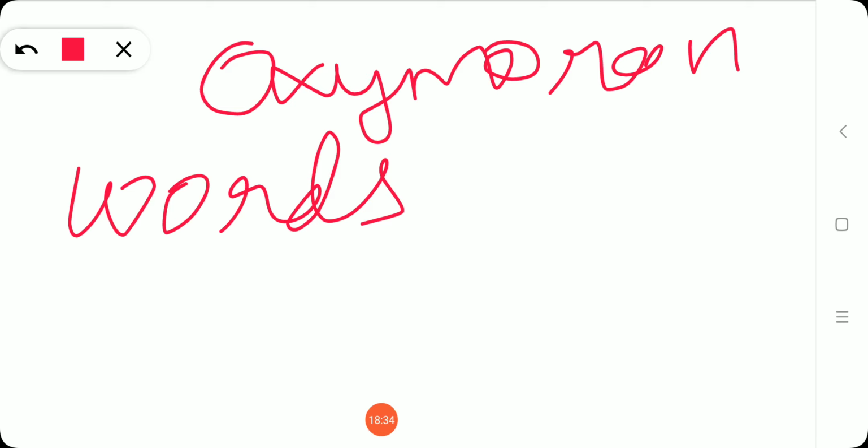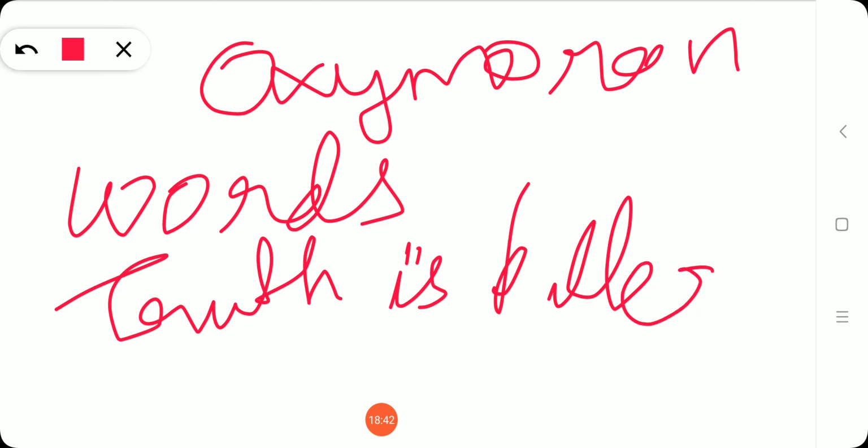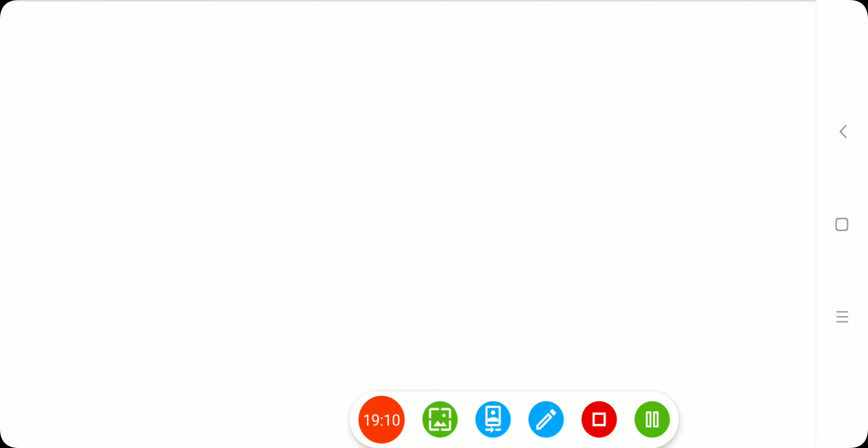For example, we can say "truth is bitter." Truth is something good to hear, but bitter is the opposite of goodness. So in "truth is bitter," both words are opposite and placed very close together. We can call this an example of the figure of speech oxymoron. I hope you can understand the difference between paradox and oxymoron.